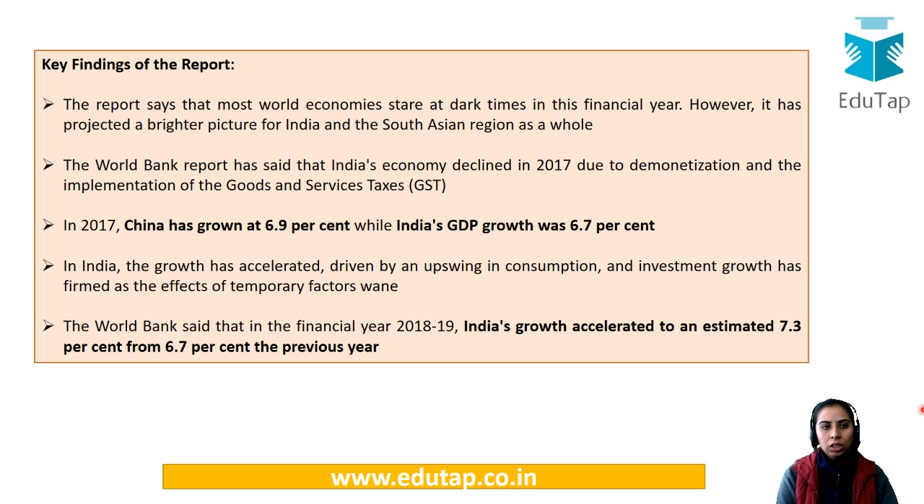Let us go through the key findings of the report. India is going to perform better than China. Then growth has accelerated, which is actually driven by consumption. Consumption has increased, that means investment has also increased, and the World Bank says that in the financial year 2018-19 the growth accelerated to 7.3%. This is important, the 18-19 fiscal year which is going on.